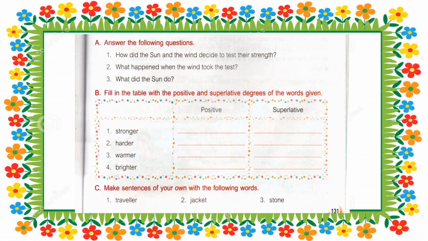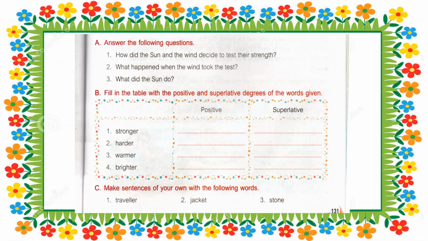Children, here are some exercises on the given comprehension. A. Answer the following questions. So children, try to attempt on your own. Read the story properly and write the answers. You are going to write this in your English notebook. Give the heading comprehension, the wind and the sun. Write the chapter number, 38, and then start writing. Answer the following questions. B. Fill in the table with the positive and superlative degrees of the words given.